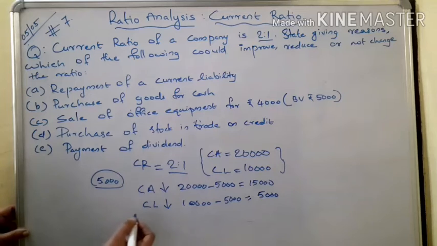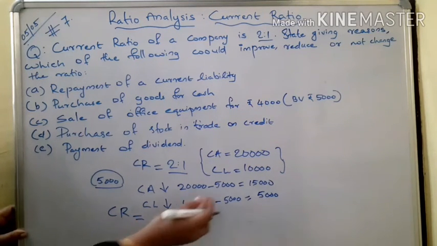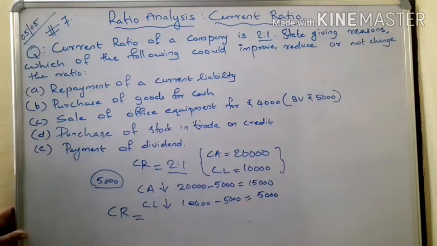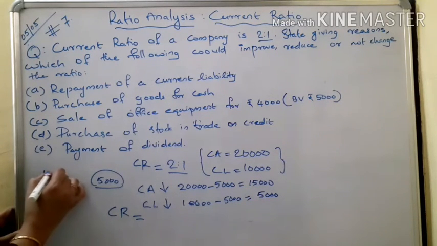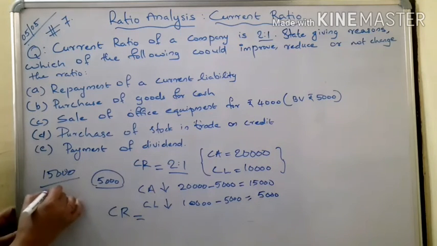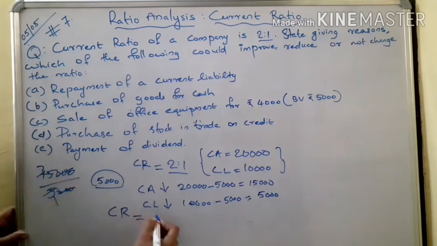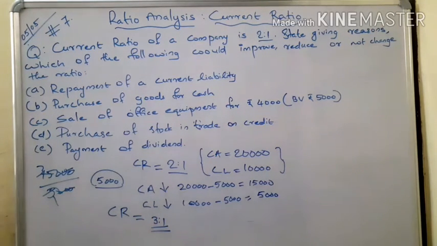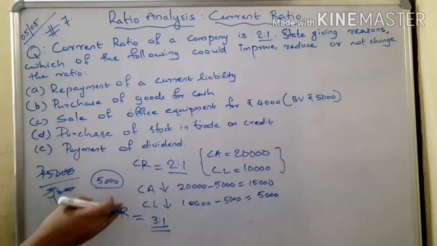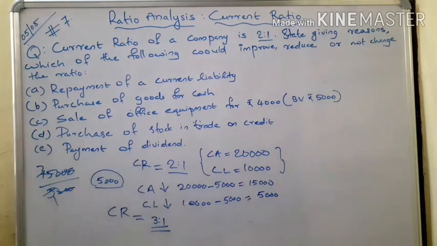Then calculate the new current ratio. Current ratio is equal to 15,000 divided by 5,000, that is 3:1. Before the payment of this current liability, the company's current ratio was 2:1.